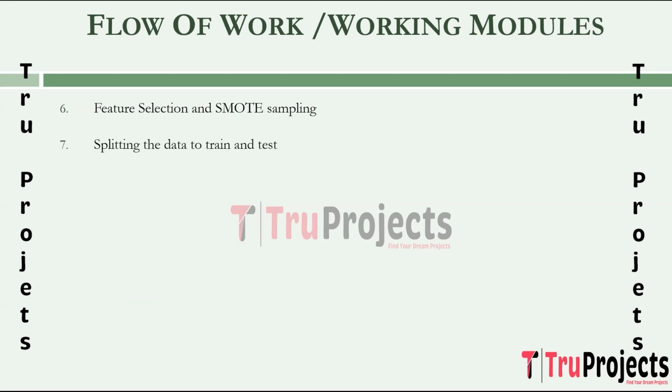Splitting the data into train and test. The dataset is split into training and testing sets to evaluate the model performance. This separation ensures that the model's effectiveness can be assessed on unseen data. Building the model. In this step, deep learning model architectures are defined. It involves specifying layers, nodes, and activation functions of the model.